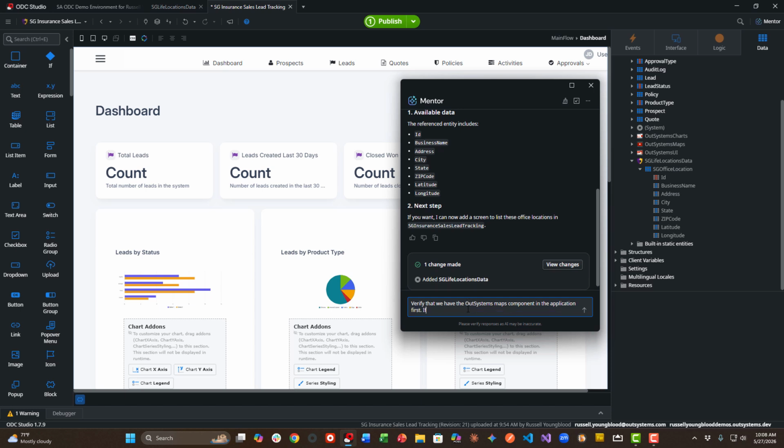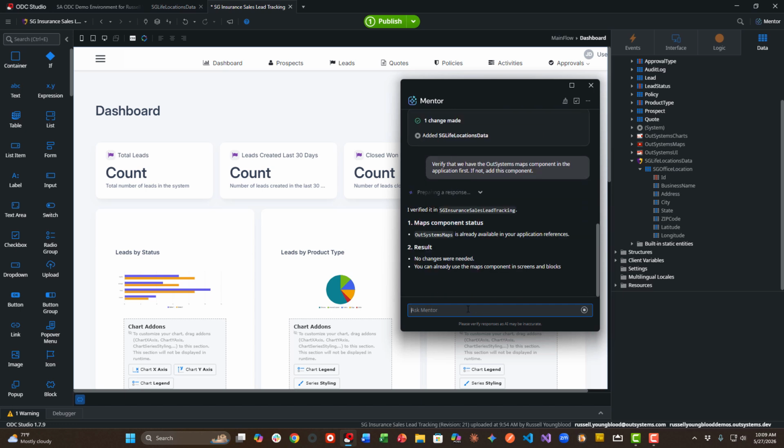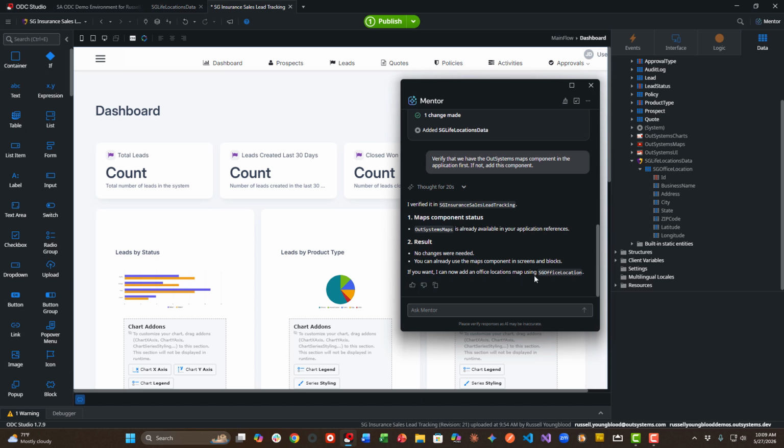Now, I can already see it here in the data layer, so I know that it's there, but I'm just going to test to see how quickly Mentor can find this particular component. And you can see very quickly it does find the map component status. It verifies that I do have access to it in this application, and we can utilize that for building a new screen. So at this point, it even makes a recommendation.